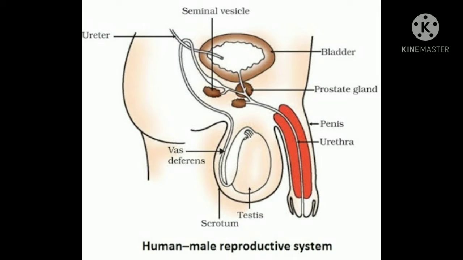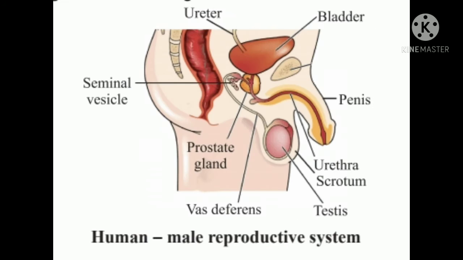Testes, these are paired oval shaped male sex organs and they produce a male sex hormone called testosterone. And scrotum, a small pouch that contains testes. And vas deferens, it is a tube like structure which connects testes to the urethra. And urethra, it is a common passage for both the sperms and urine. But it never carries both of them at the same time.